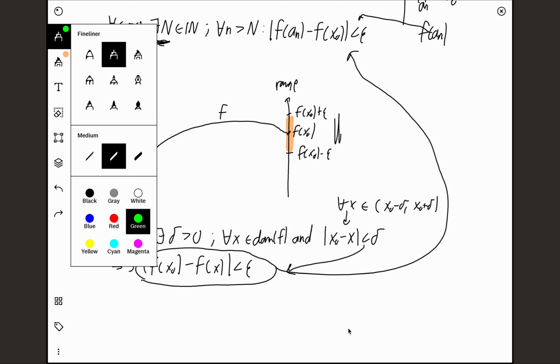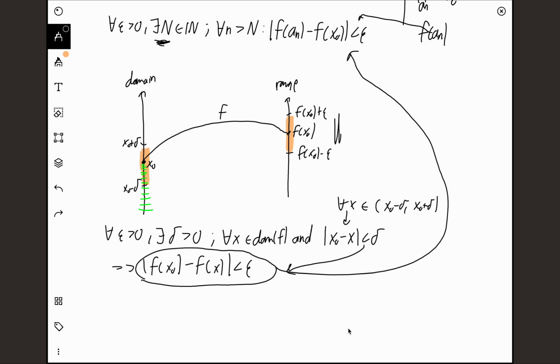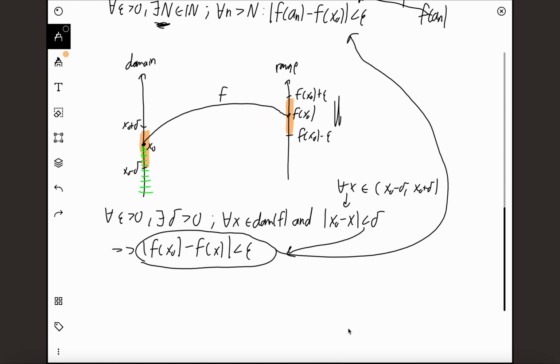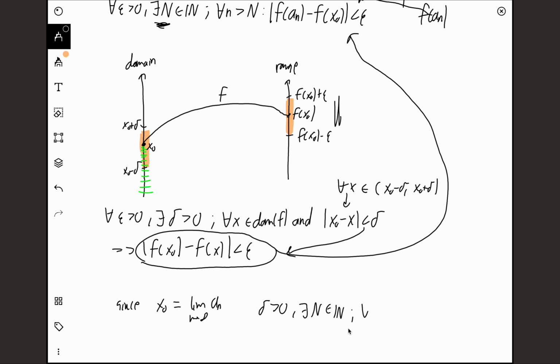And we also know that since the sequence has a limit, x0 is the limit as n goes to infinity of an, then with our classic definition, for every epsilon greater than 0 there exists an N. Now, for delta greater than 0, there exists an N from the natural numbers, such that for every n greater than N, we have an minus x0 is less than delta.